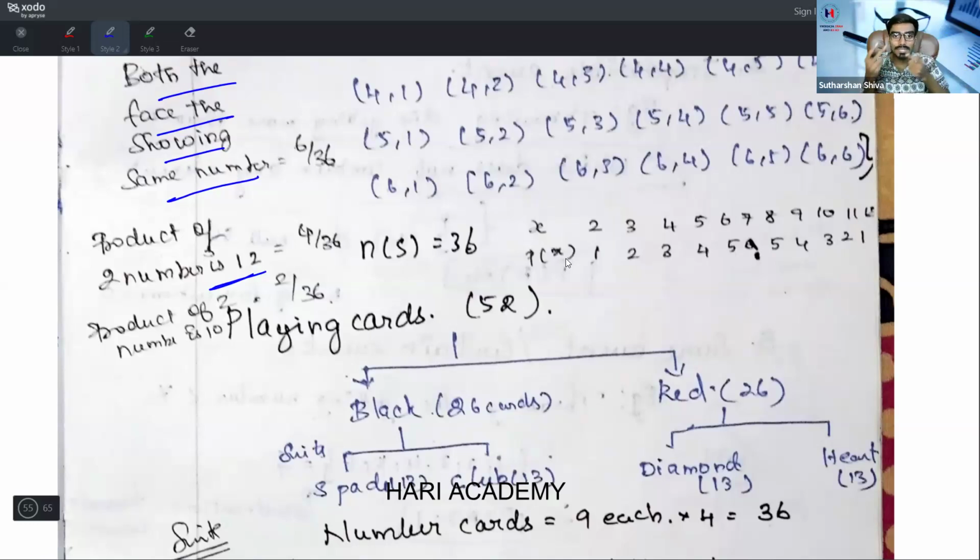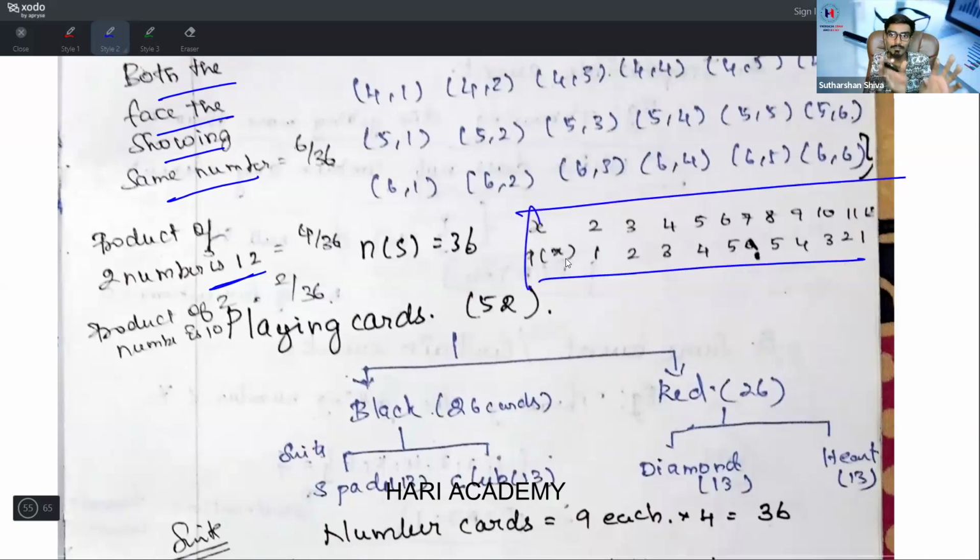Like this, you can remember it from our regular classes. This is also another series which is there, especially for this dice problem. Due to constraints of time, I'm not going to explain too much on that.